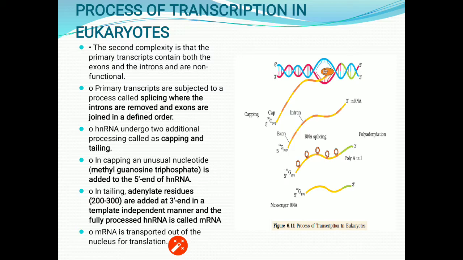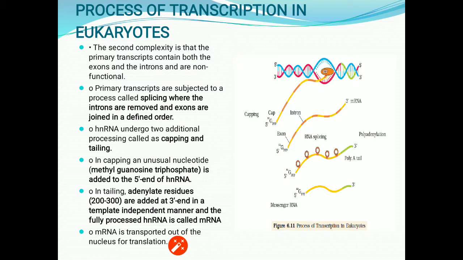So in eukaryotes, when the hnRNA gets formed, that means when the process of initiation, then elongation, then termination is done, the hnRNA falls off into the nucleoplasm.